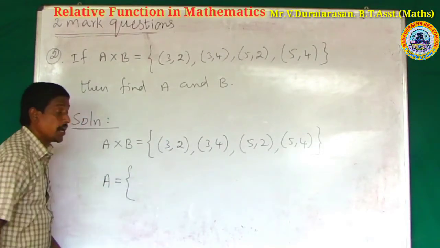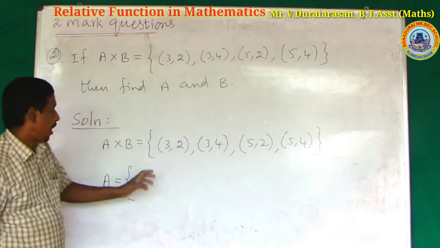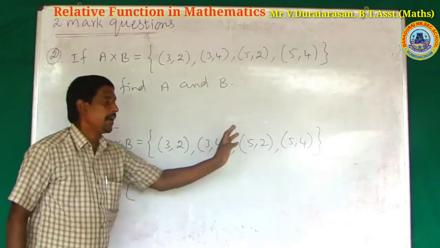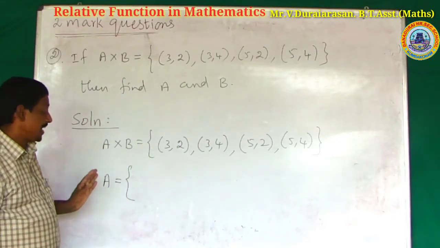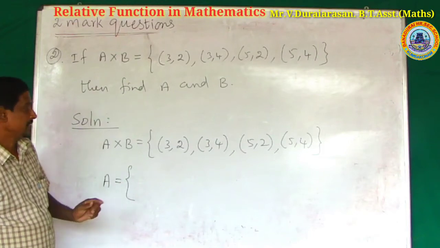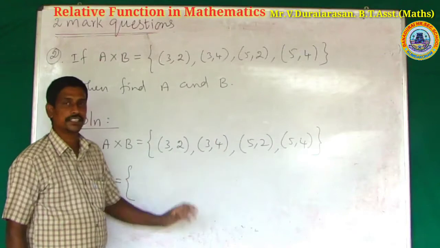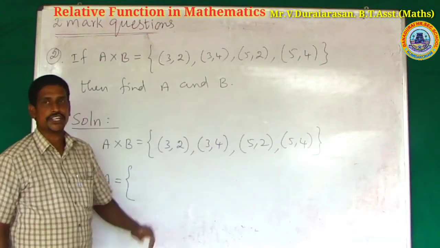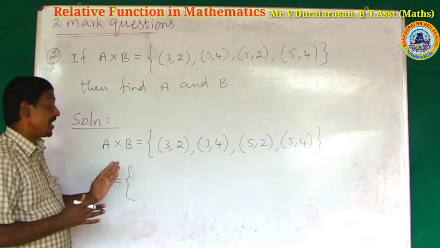How to find, sir? The first coordinate of every element is the set A.